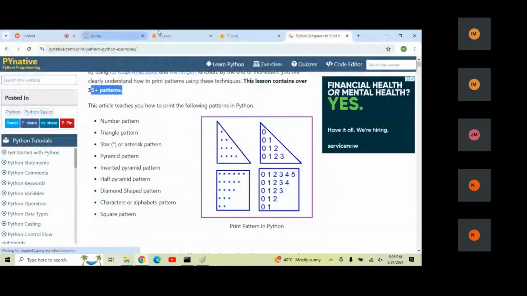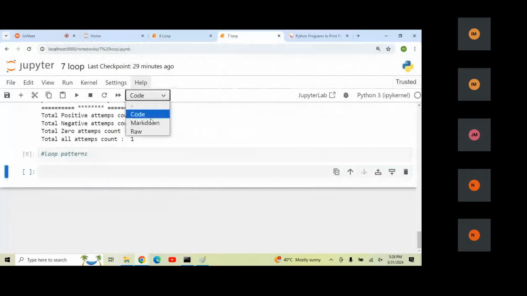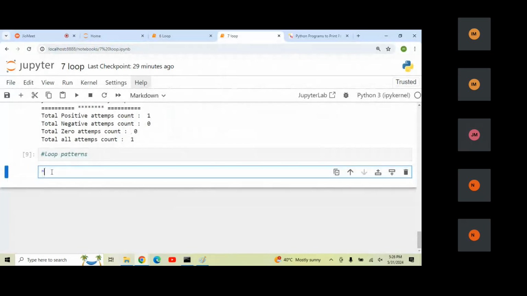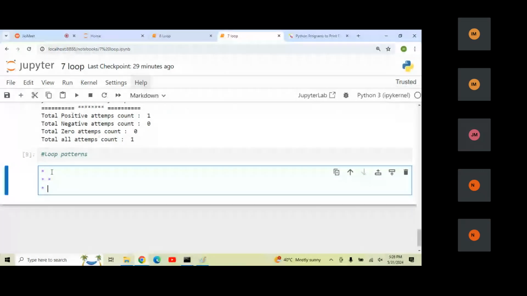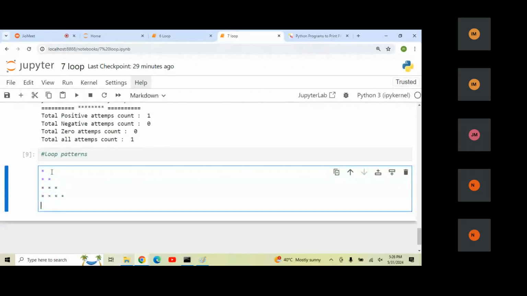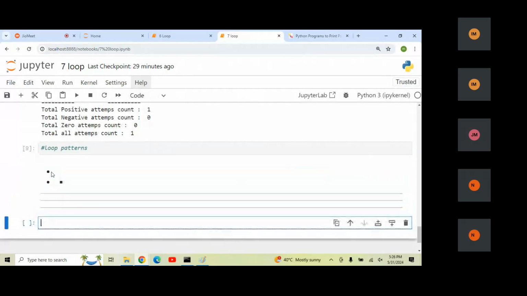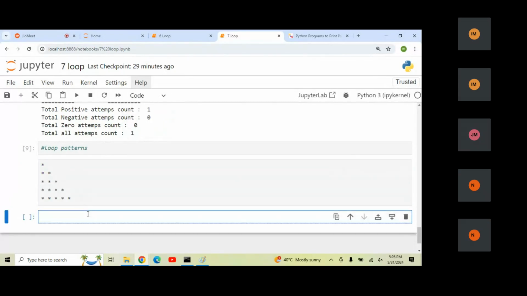Let's go with this pattern of stars. I want to convert this into the font and print this particular pattern.